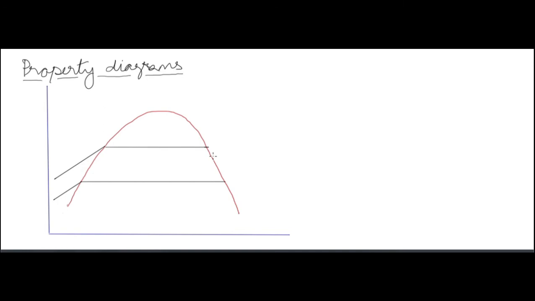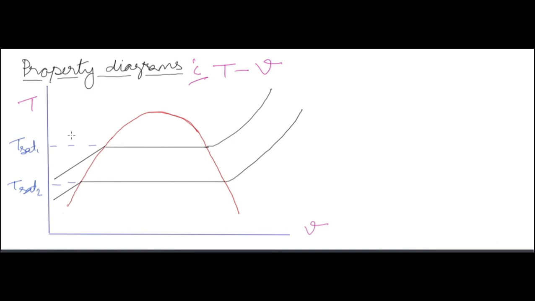And at the topmost we have the critical point. So this is the temperature versus specific volume curve. On the left side of the red curve we have the subcooled region, in between the red curve we have the wet region, and on the right side we have the superheated region.